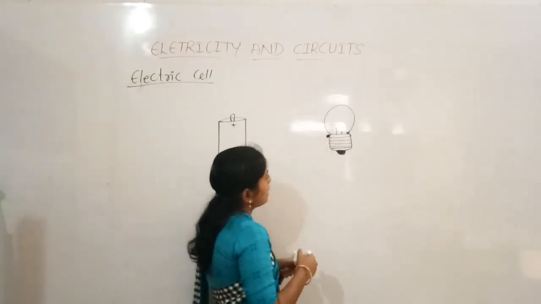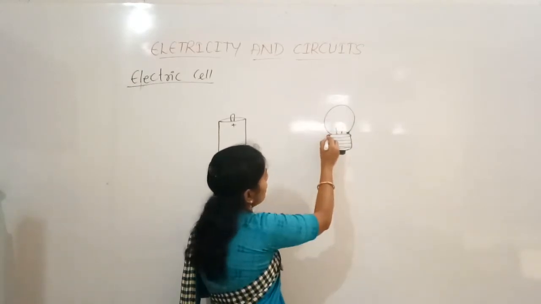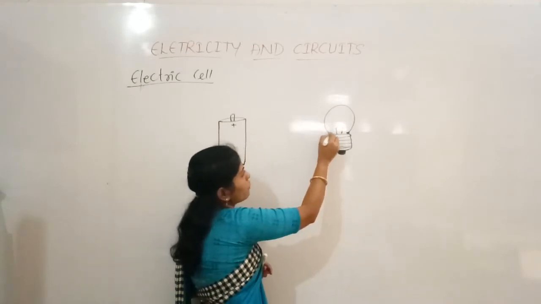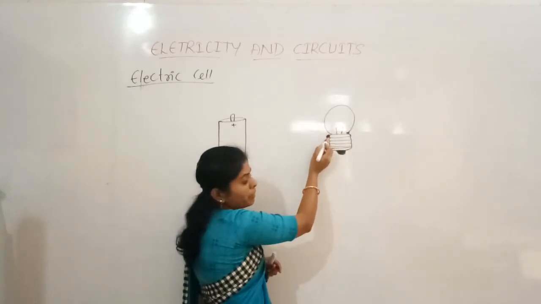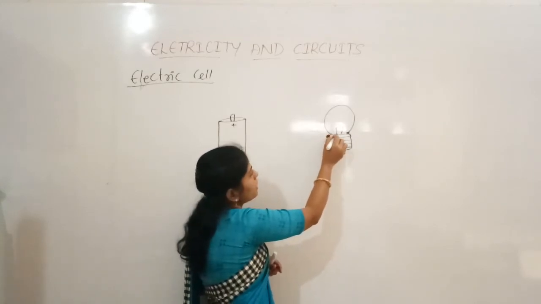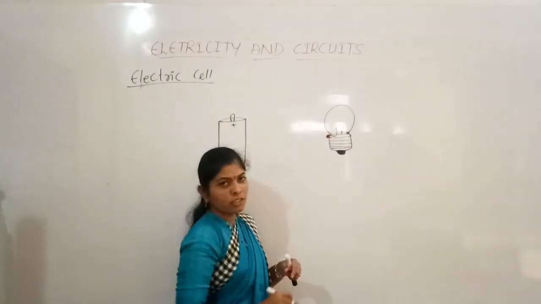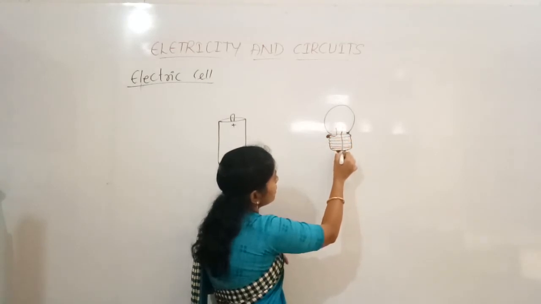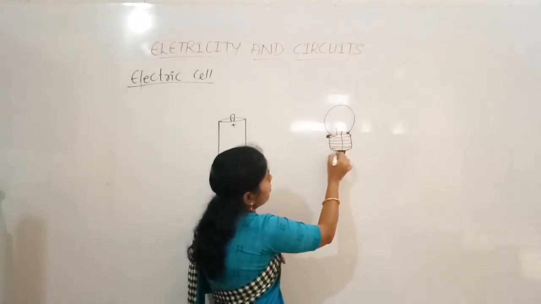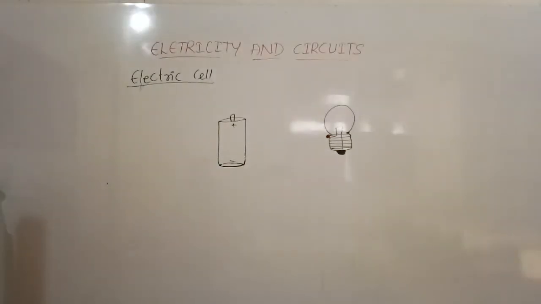So here it will be connected to two terminals. One metal case is there at the base of this bulb. So this is the bulb. Near the base a metal case is there. So one terminal is connected to this metal case. Okay, and one more terminal is connected to the center of this base. Okay, so the connections will be like this.